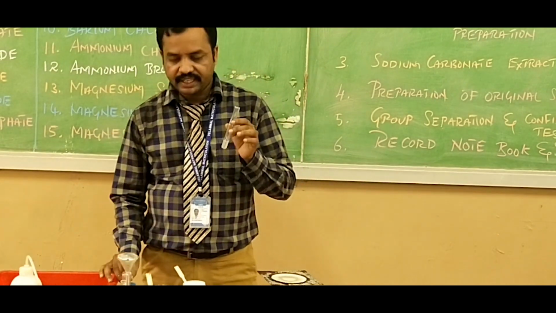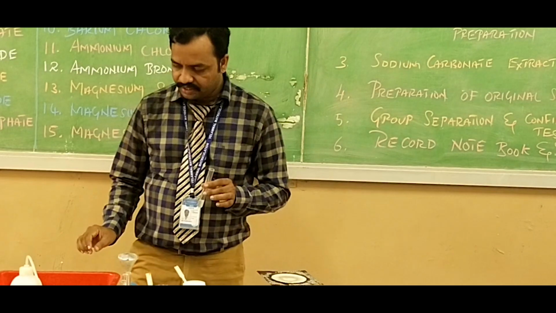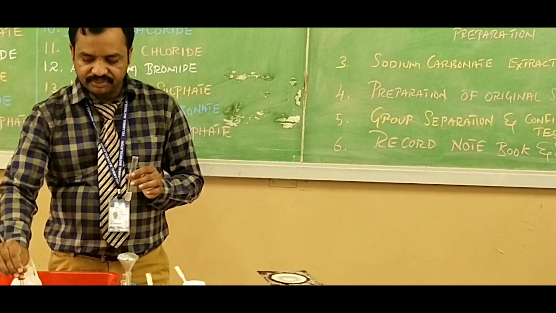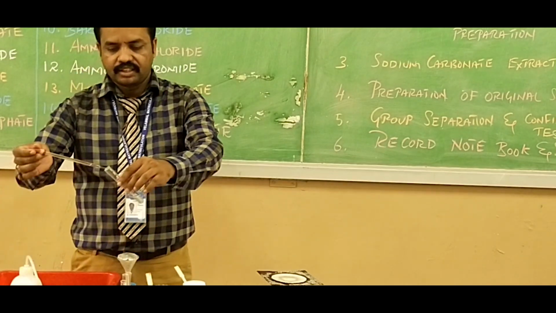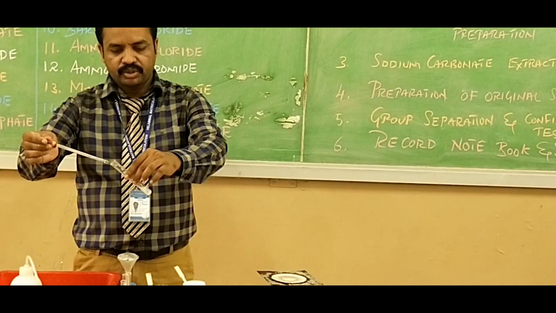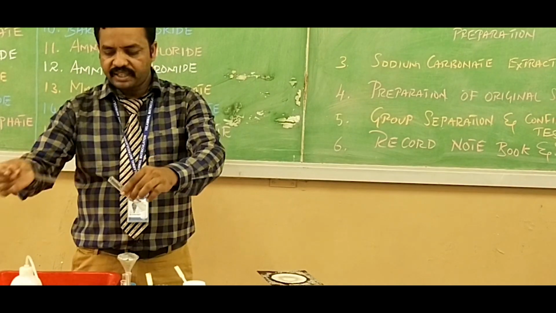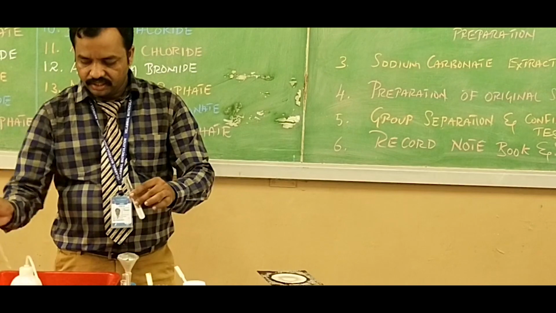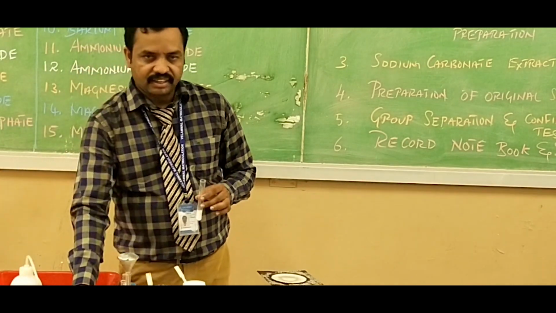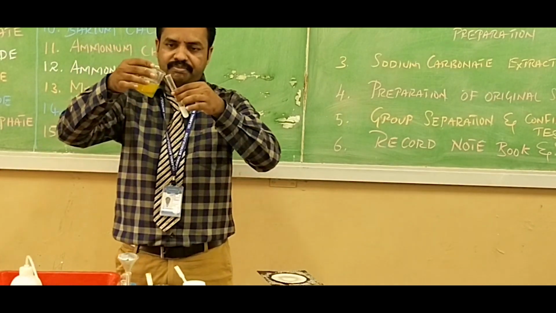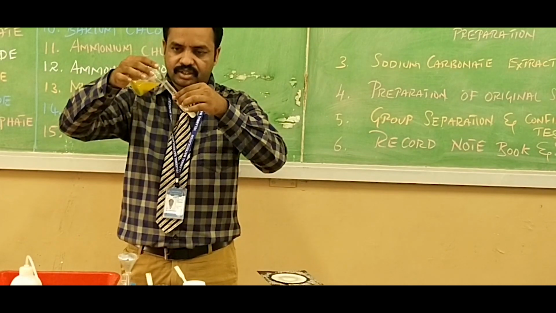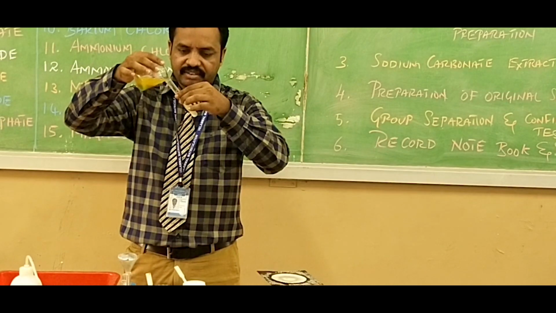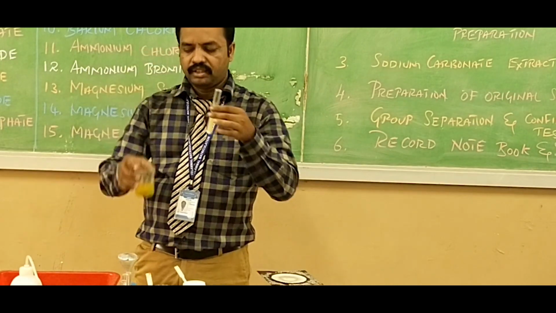To this extract, dilute sulfuric acid is added. See, so to this extract, I am adding dilute sulfuric acid. After adding dilute sulfuric acid, the next solution is freshly prepared ferrous sulfate. I already prepared this solution. Now I am adding freshly prepared ferrous sulfate solution to this mixture.